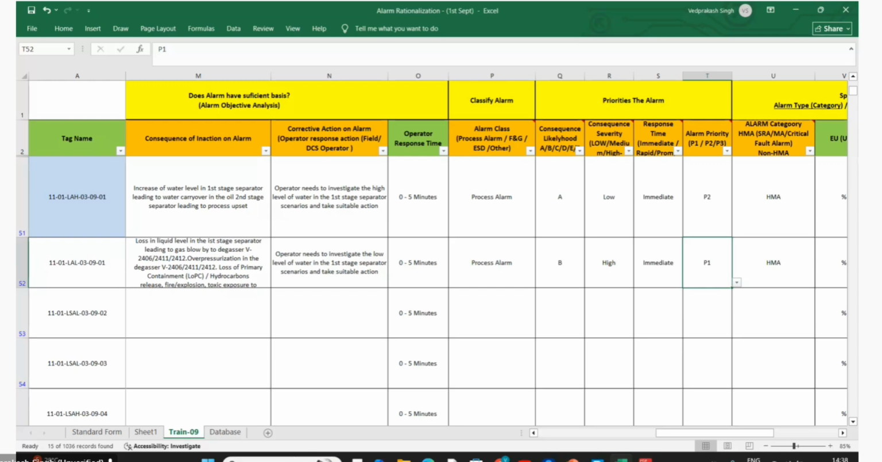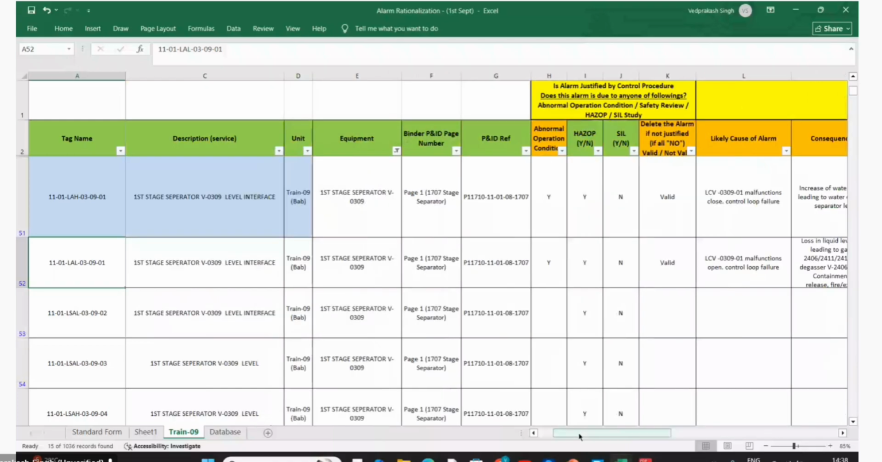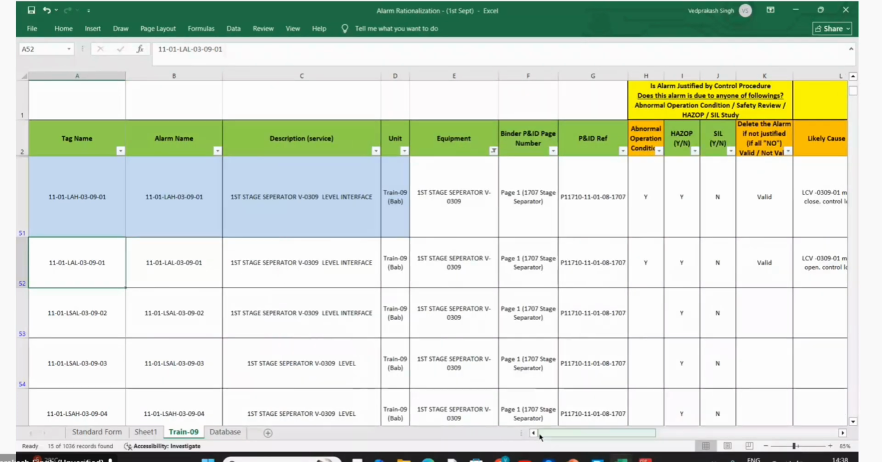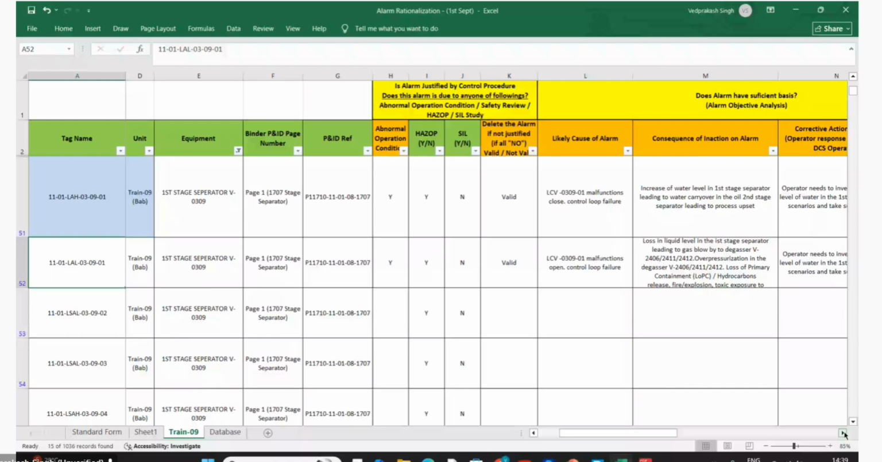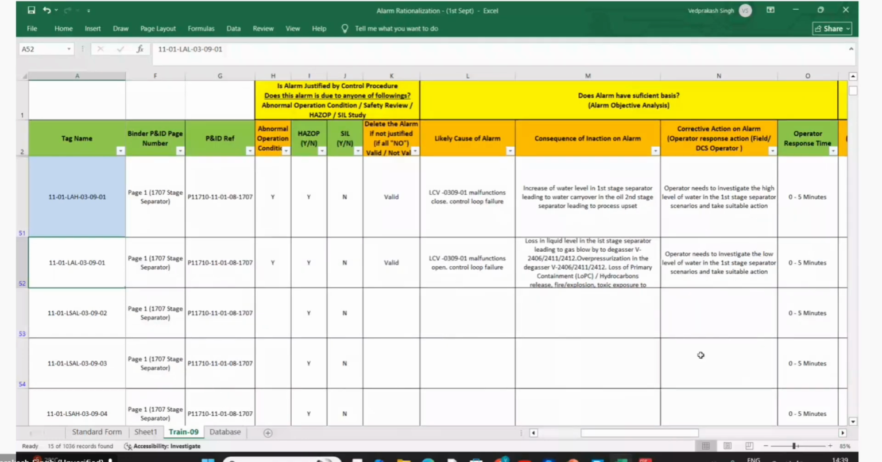I'm just curious, is this taken as IPL? No, that's for sure. But whether this is IPL or not IPL, it is not going to impact the alarm rationalization. Correct, it is not impacting. But now the question is we have to be very, very careful to qualify these things.